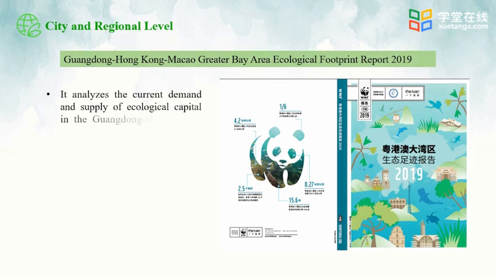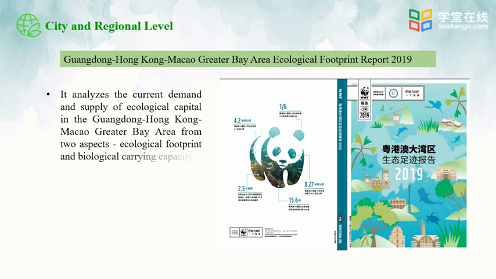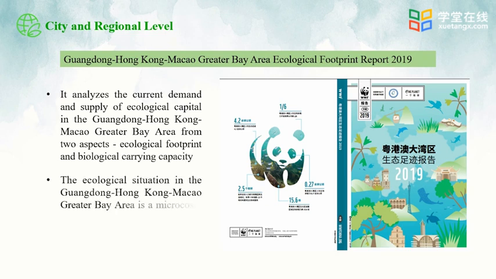We can check this report. Guangdong, Hong Kong, Macau, Greater Bay Area, Ecological Footprint Report 2019. This is a relatively new report, because we care about the sustainable development of this region. This report, from two aspects, the ecological footprint and biocapacity, analyzes the current demand and supply of ecological capital in the Guangdong, Hong Kong, Macau, Greater Bay Area.